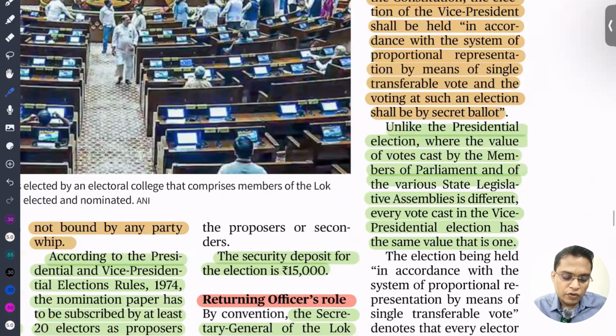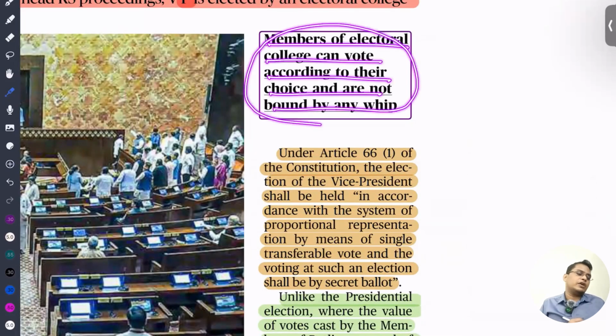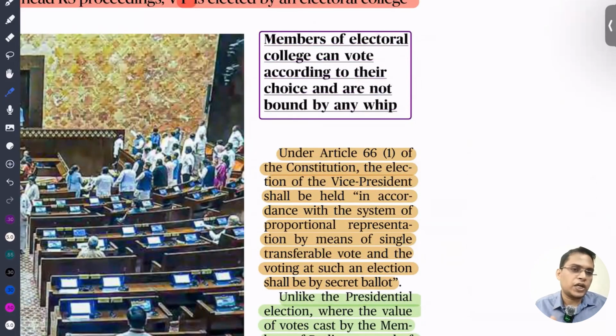Members of the electoral college can vote according to their choice, not bound by any party whip. So you have to remember that in the case of the Vice President election, there is no party whip. A party cannot issue any direction that you have to vote for X party's Y candidate.